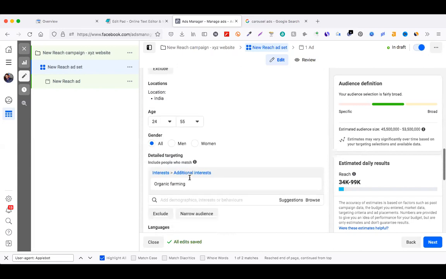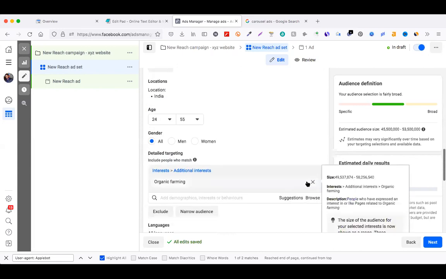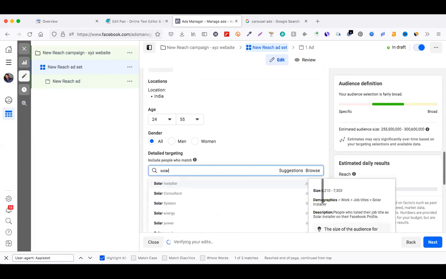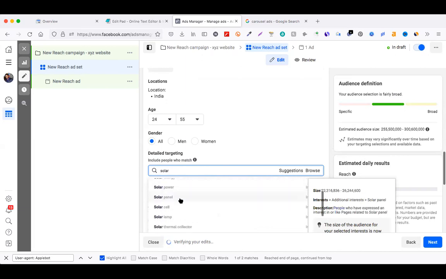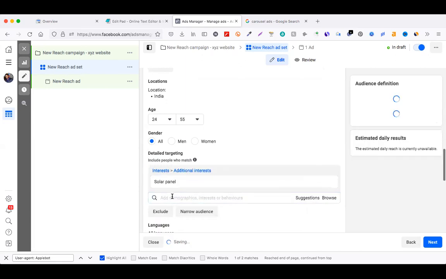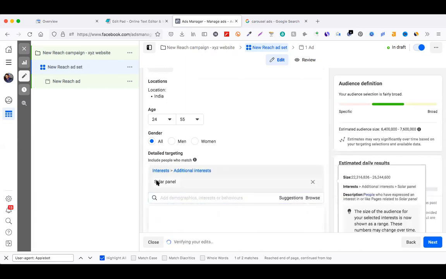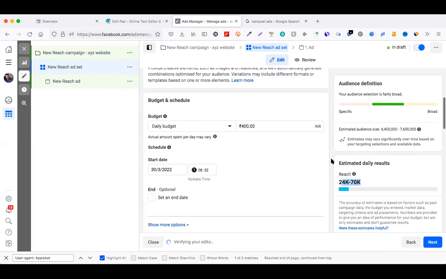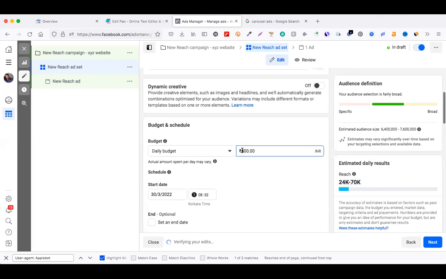And let's take the example of solar, because we are selling solar panels: solar installation, solar consultant, solar power energy panel. So people who are looking for or interested in solar panels, all over India, in this age group of 24. As soon as I increase this budget,